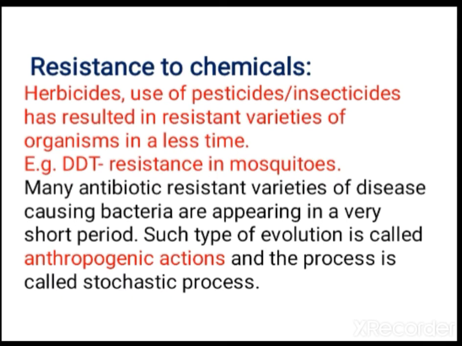Next one, resistance to chemicals. Now we ourselves are also doing selection unknowingly. We are using herbicides, pesticides, insecticides. Why do we use these? To kill the pests, because they are affecting our food crops. If you are using them continuously, it can result in resistant varieties of organisms, resistant varieties of pests.